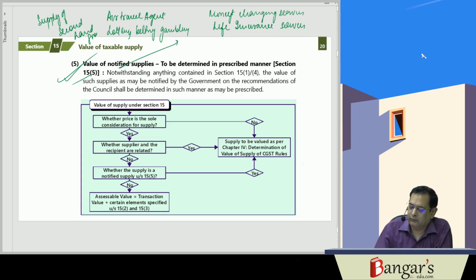So likewise, the valuation in such a case will be in accordance with the rules.